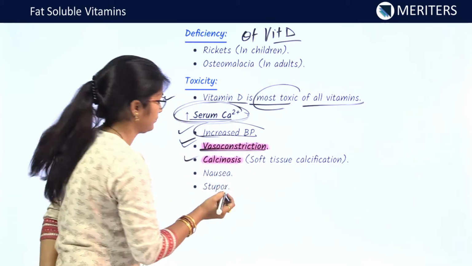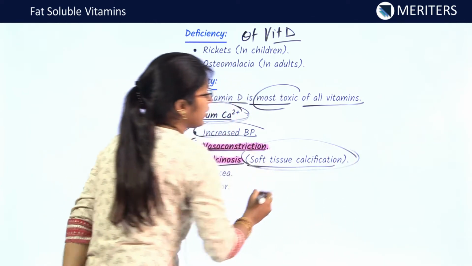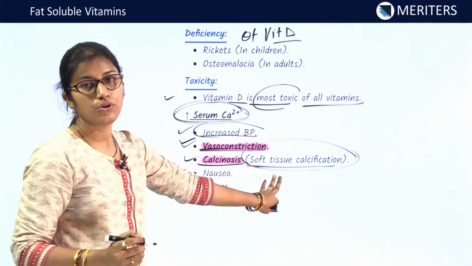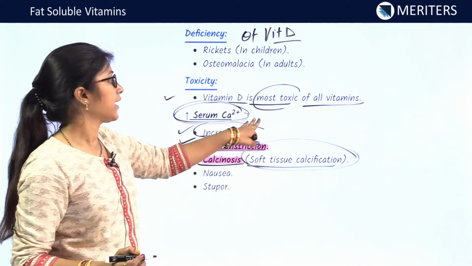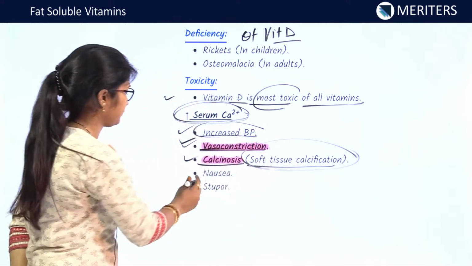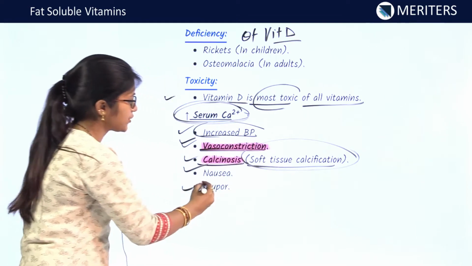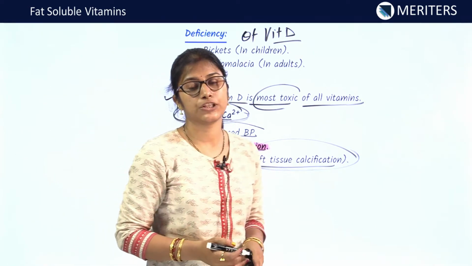Vasoconstriction will occur. Calcinosis, soft tissue calcification. Even the soft tissues which do not need any calcification will also be calcified in case of hypercalcemia. Hypercalcemia means increased serum calcium. Nausea and stupor are the other effects of increased serum calcium.